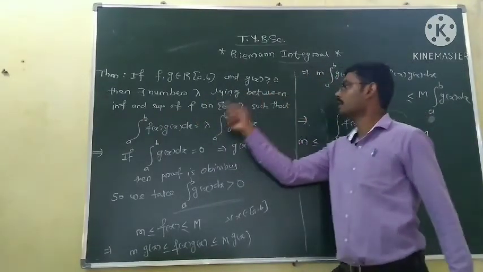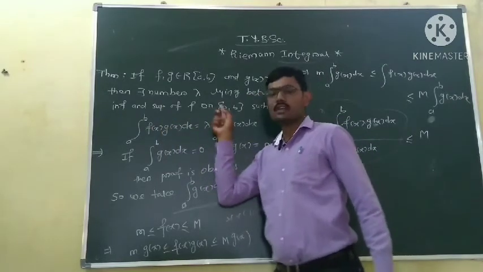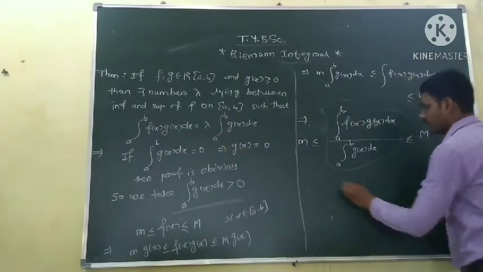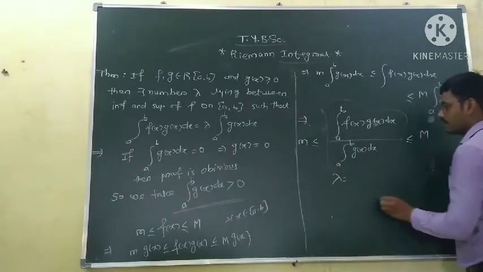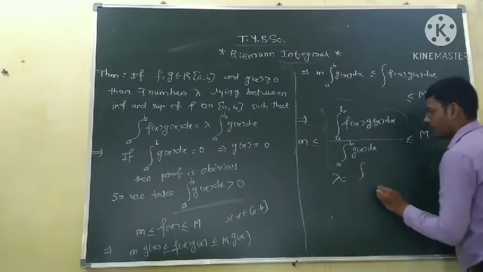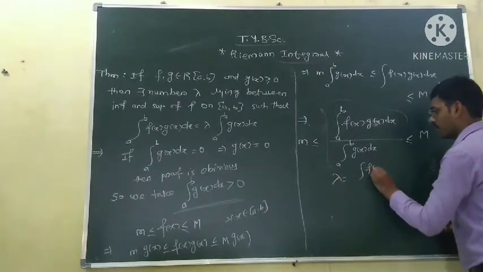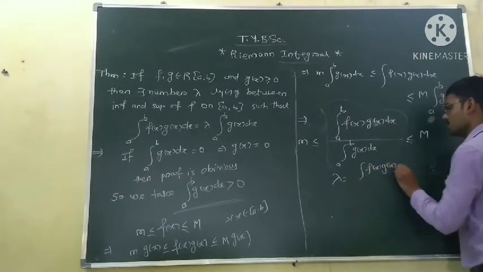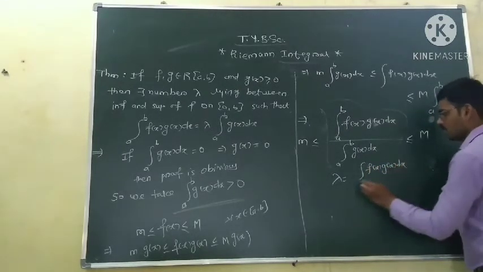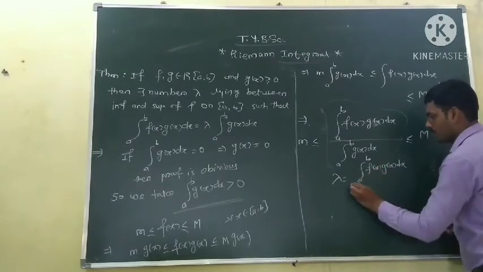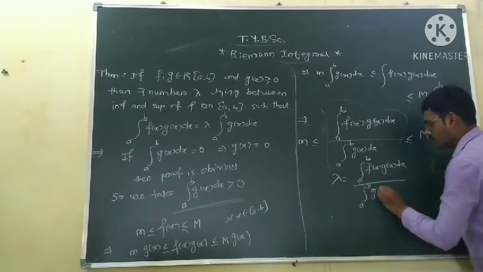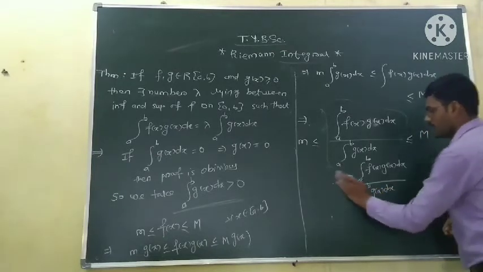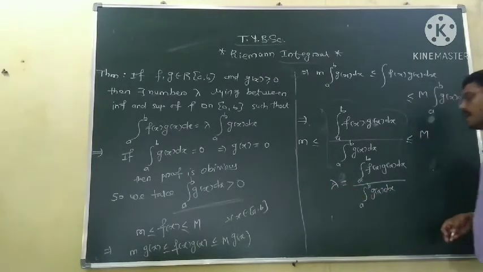Lambda lies between the infimum and supremum of f. So we take lambda equal to the integration from a to b of f of x and g of x upon the integration from a to b of the function g of x dx. Okay, so we take this as lambda.